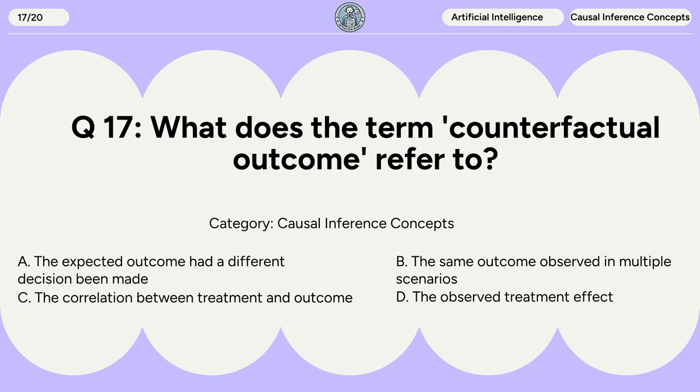Question 17. What does the term counterfactual outcome refer to? A. The expected outcome had a different decision been made. B. The same outcome observed in multiple scenarios. C. The correlation between treatment and outcome. D. The observed treatment effect.